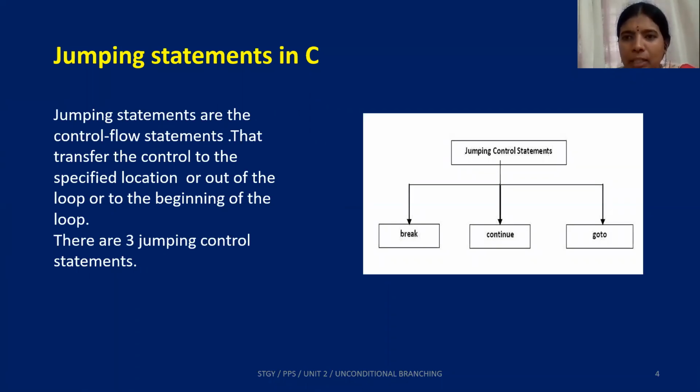Jumping statements are the control flow statements that transfer the control to a specified location, maybe in and out of the loop, or to anywhere inside a program. There are three jumping statements provided by the C language: break, continue, and goto. They are all unconditional, and without checking any condition, they move the control flow from one part of the program to another part of the program.